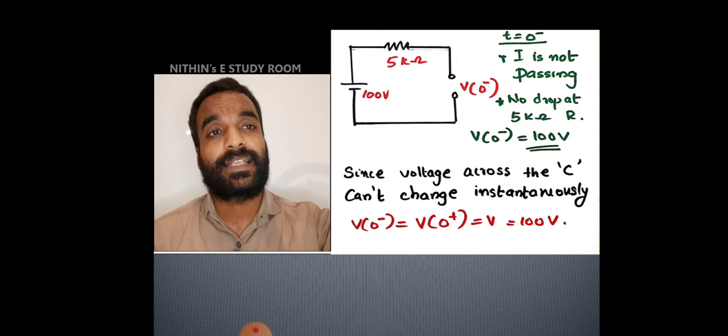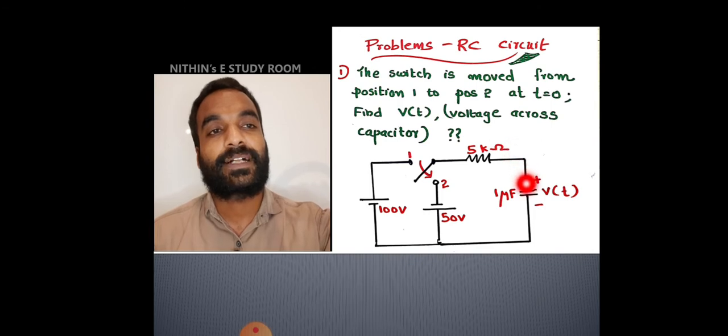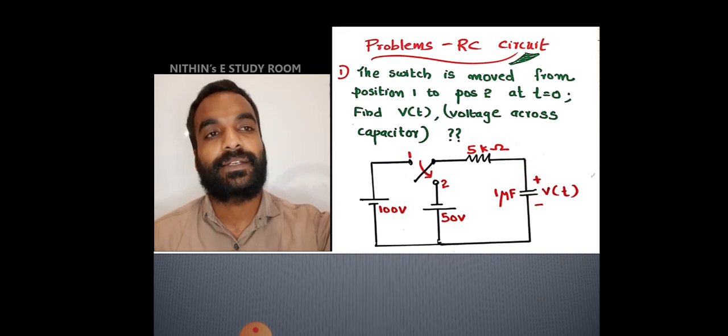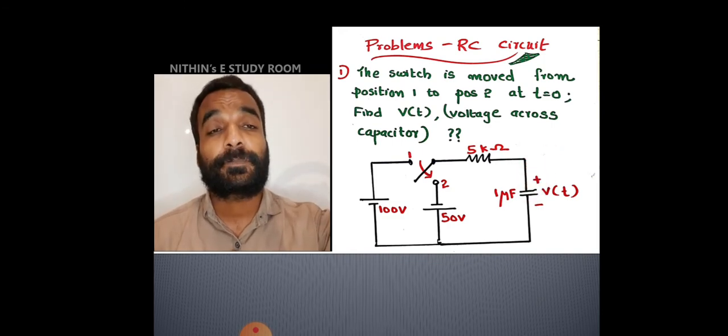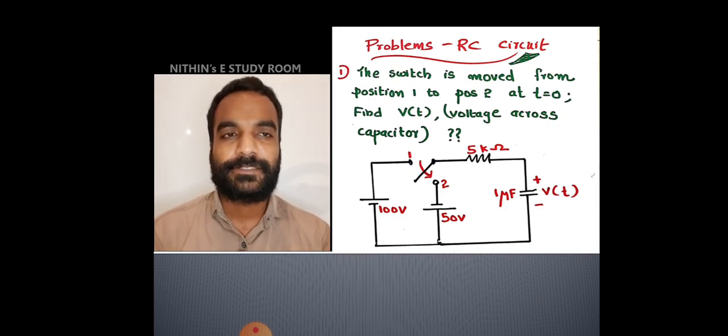Initially its polarity was like this, because current was passing in this direction for achieving the steady state in position 1. So up to the steady state we are feeding the current from top to bottom like this. Current is fed from plus through the switch and the 5 kilo ohm resistor to the top plate. So plus is marked here. This plus polarity cannot be changed instantaneously.